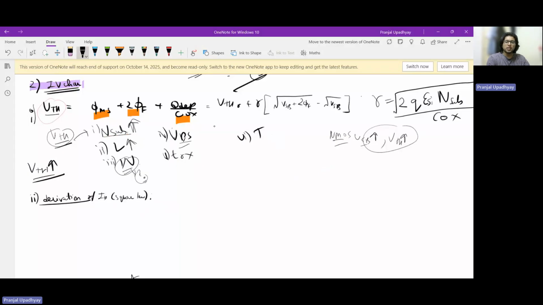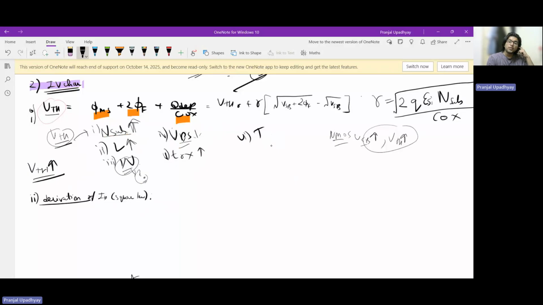Now, what about VDS? For short channels, there's one effect called drain-induced barrier lowering, if you recall. So yes, if we increase our VDS, VTH will decrease because the gate starts to lose control and the drain starts to dominate and invert the channel. If T ox is decreasing, then VTH will again decrease because the electric field strength will increase. So we can invert the channel by applying a lesser gate voltage, which implies that VTH will increase for an increase in oxide thickness.